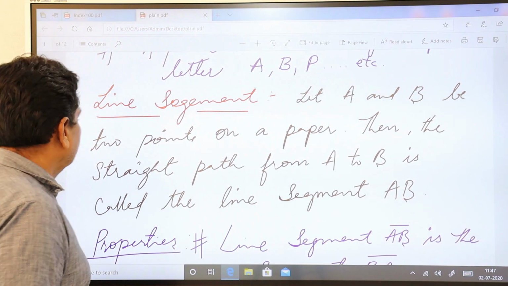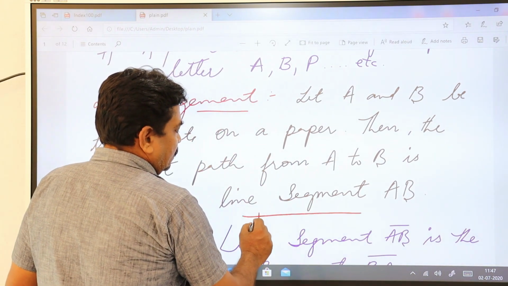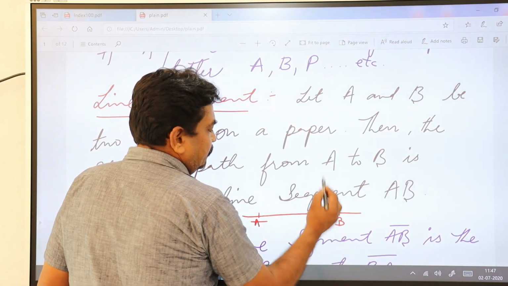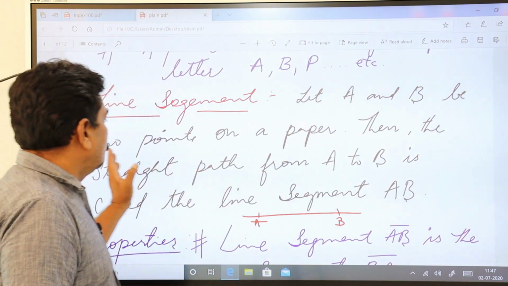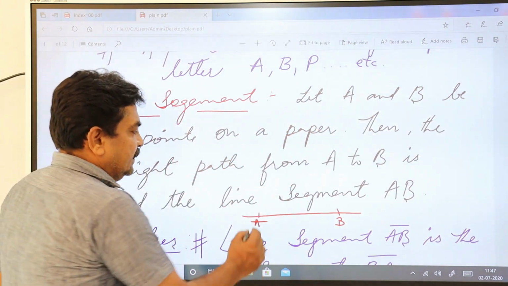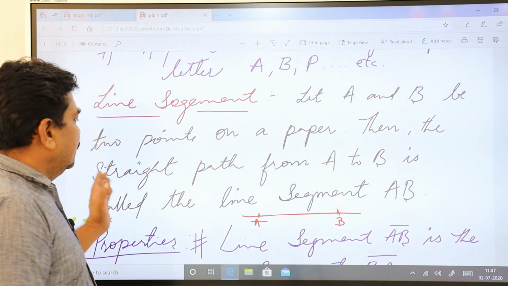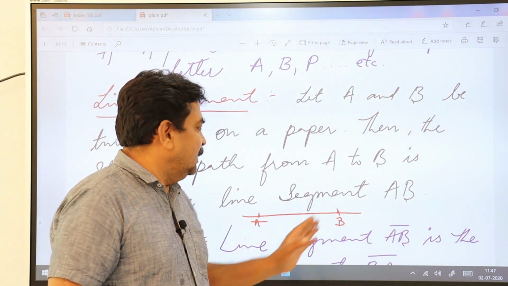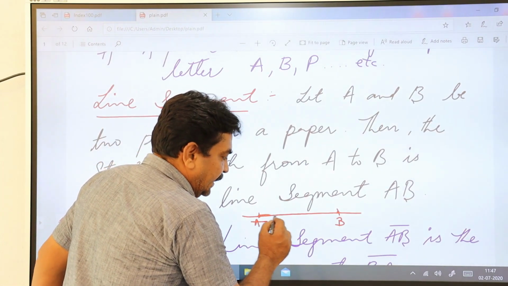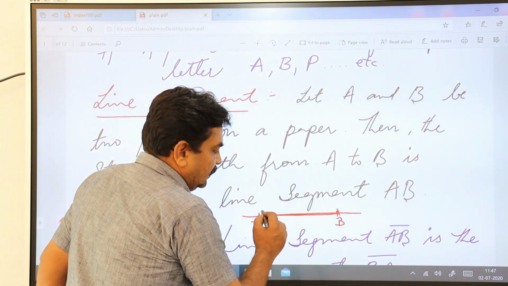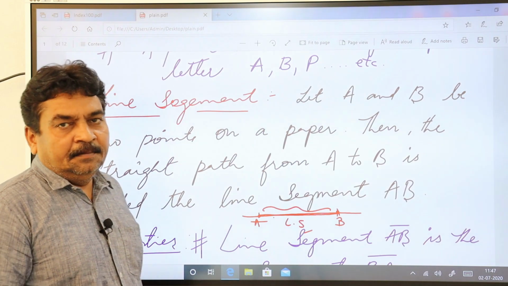Suppose A and B are two points on a plain paper. Then the straight line that starts from A and ends at B, you call it line segment AB.